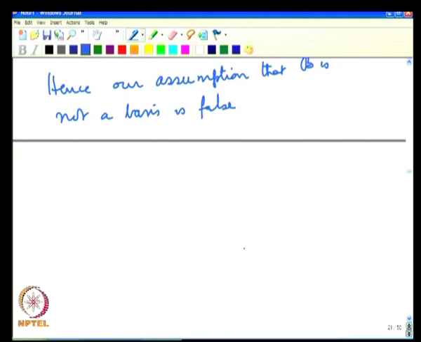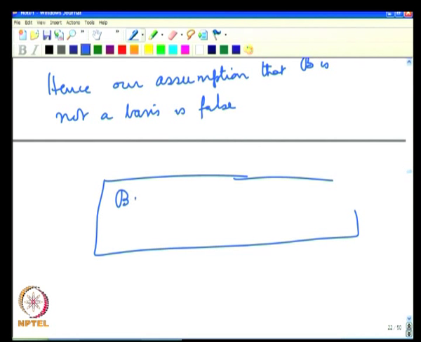So, the conclusion we get now is the converse conclusion: B is a maximal linearly independent set in W implies B is a basis for W.